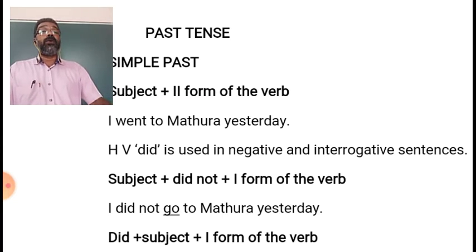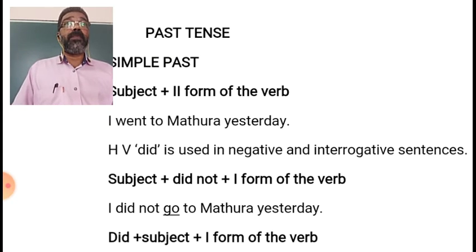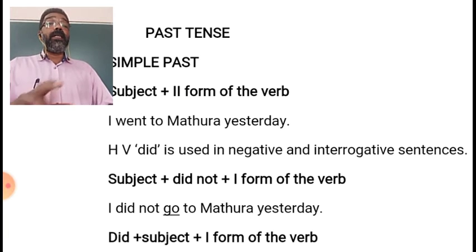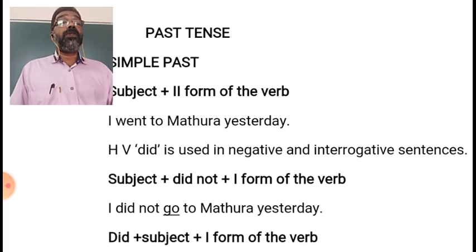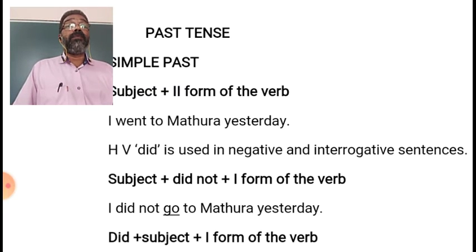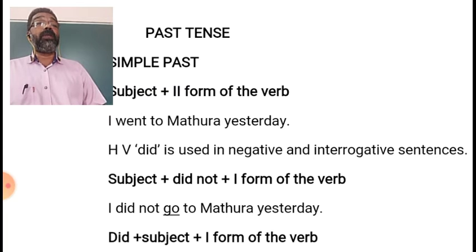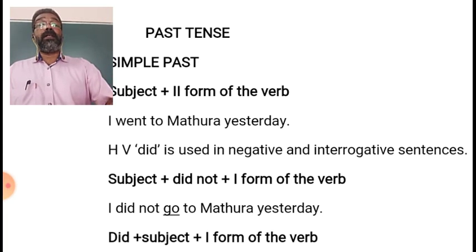Example: I did not go to Madurai yesterday. Go is the first form. The second form should be used in simple past, so according to the rule it would be went. But did is already in past, so after did, the first form of the main verb will be used. I went to Madurai yesterday. The negative of that is I did not go to Madurai yesterday. The second form is converted into the first form, go.